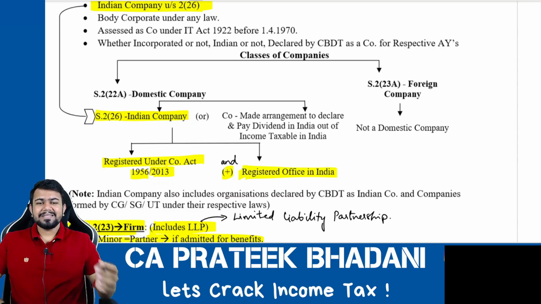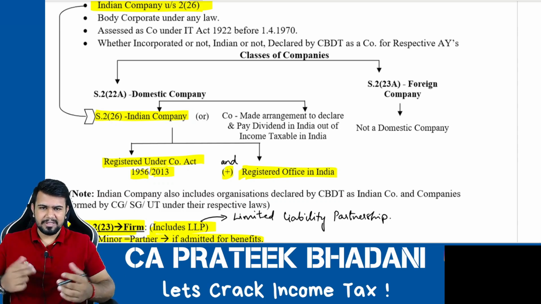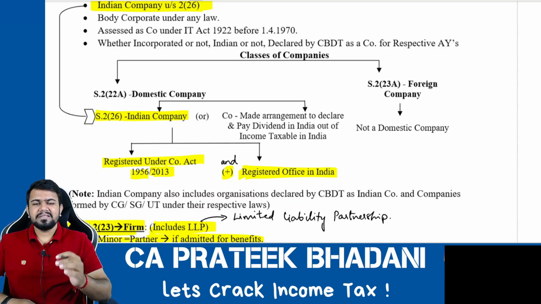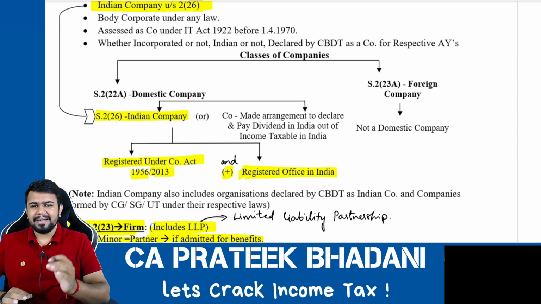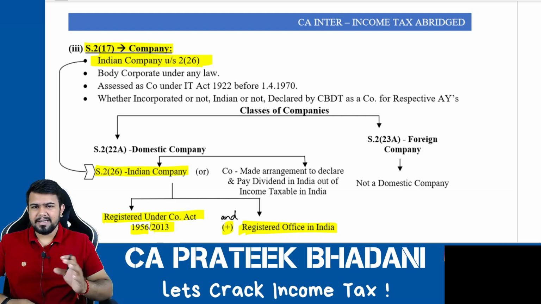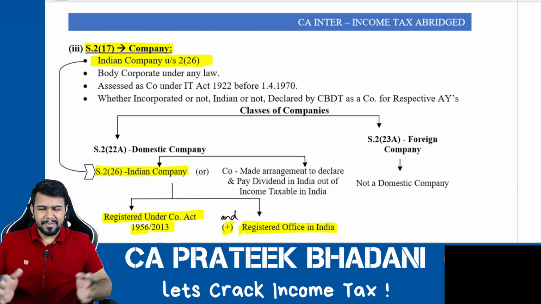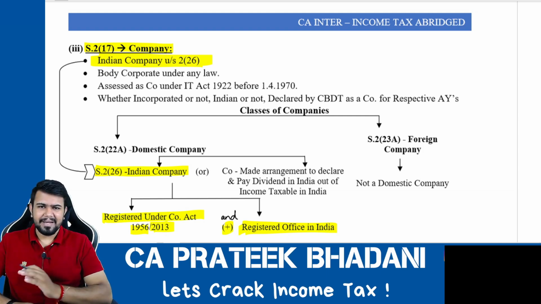So a company which is registered under the Companies Act, it can be 1956 Act or 2013 Act, and it has a registered office in India, it is called Indian company. So all the Indian companies are included in the definition of company under the Income Tax Act.